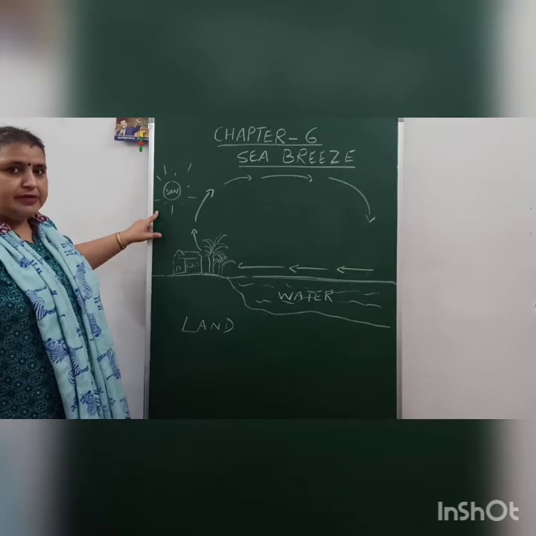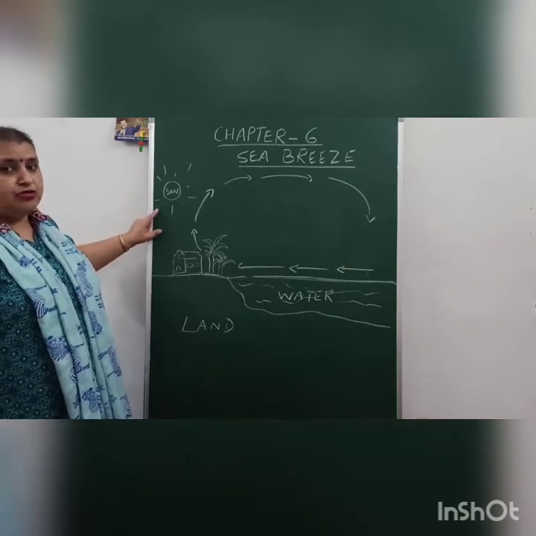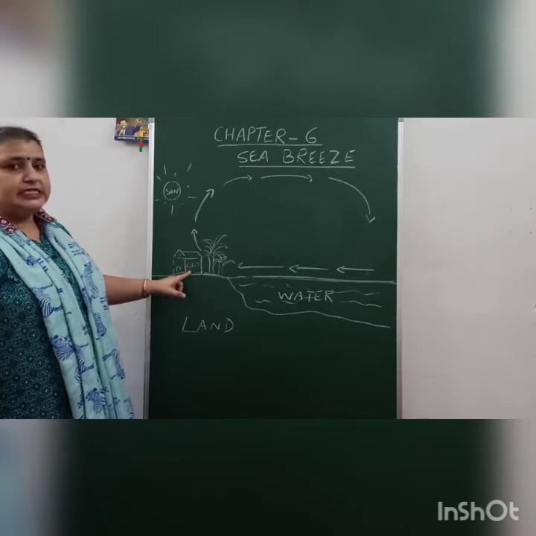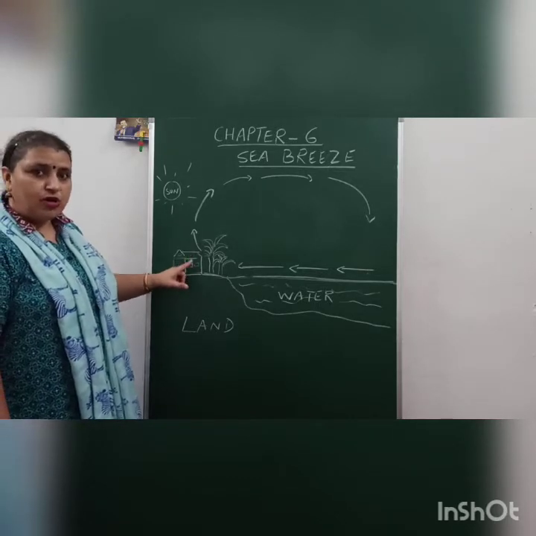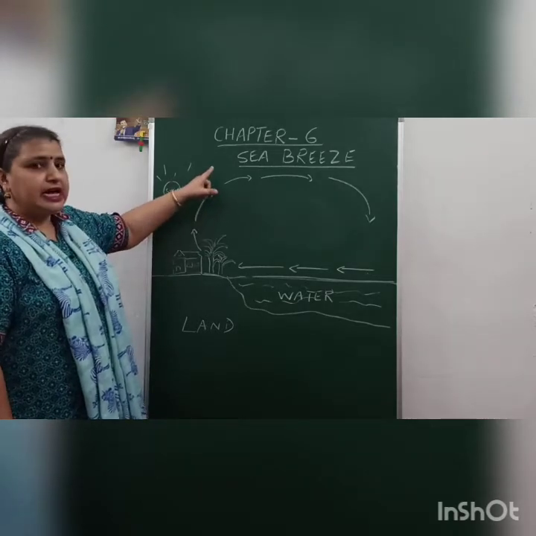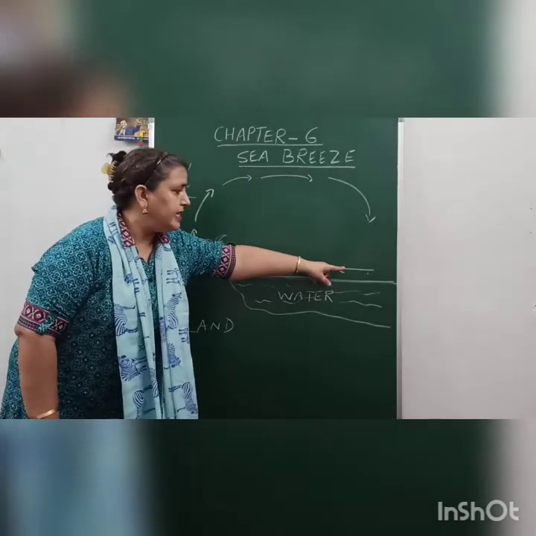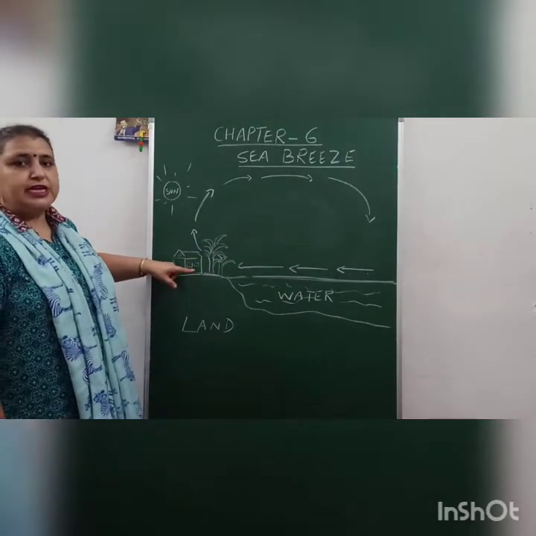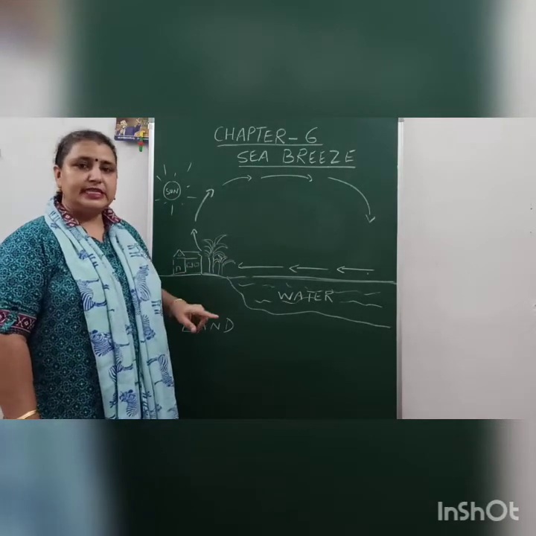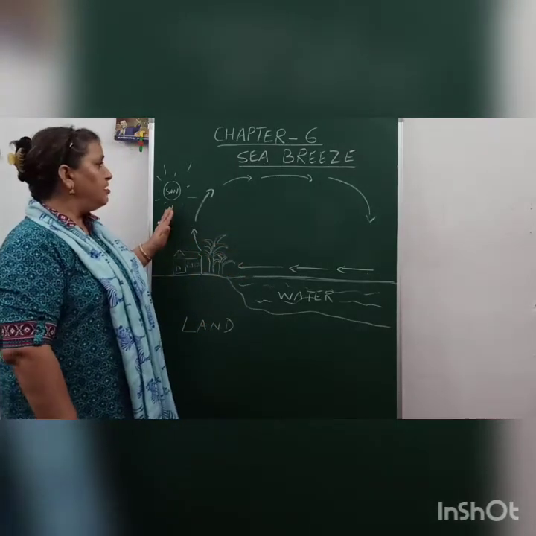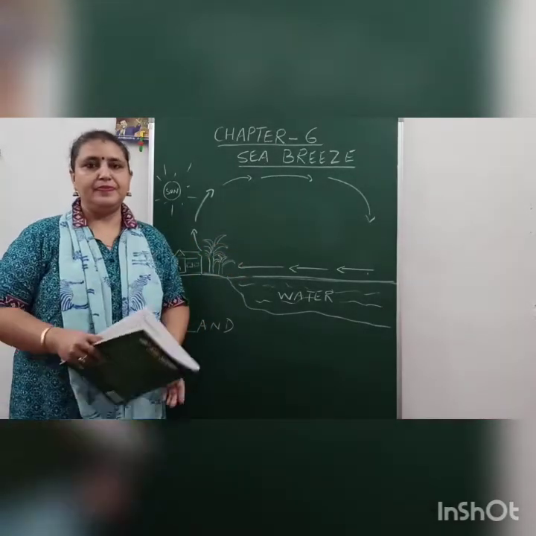During the daytime, please mark sun when you are drawing your diagram. During the daytime, the land gets heated up faster, so the hot air is lighter, it rises up and the place is taken by the cold air. So this process is called the sea breeze, and sea breeze takes place during the daytime.